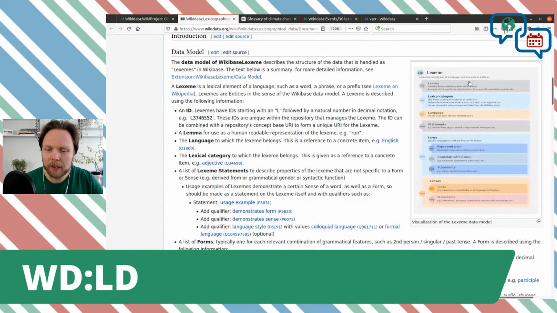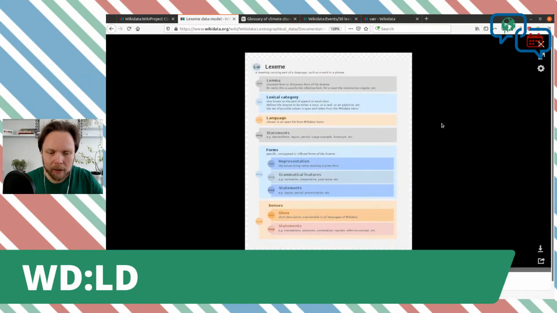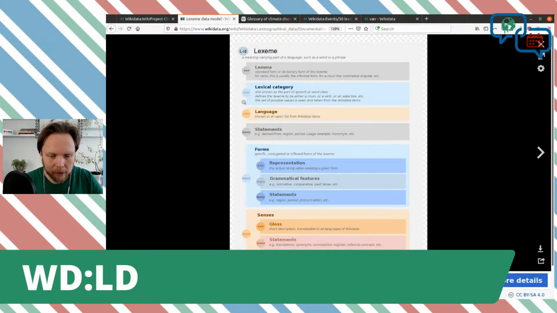And there's also this very nice image here, which shows you this. Here at the top, you have the root, and then what goes on the forms, and then on the senses. Now I just wish we would swap these around, because in the UI on Wikidata, the forms are actually below the senses.